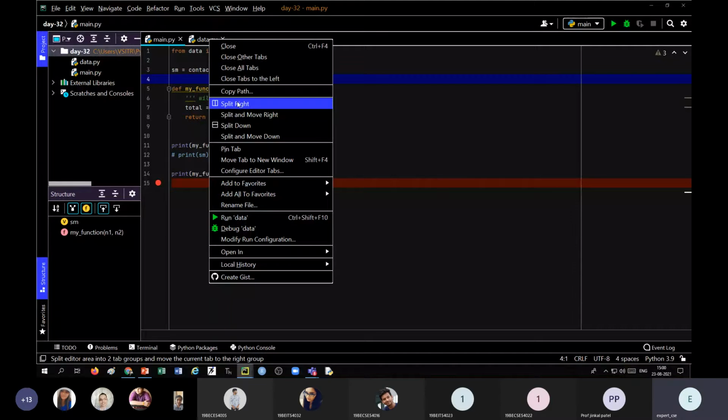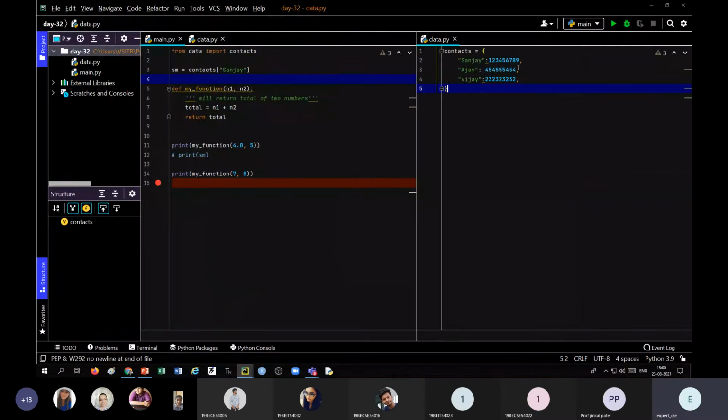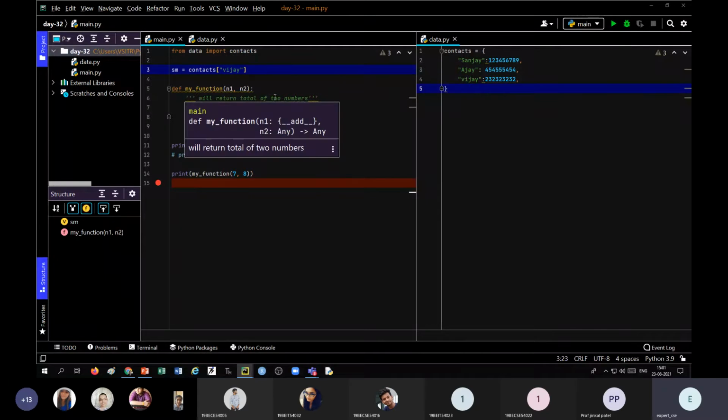You can split it and put it on the right hand side, so you can see another file on the right of this. You can immediately see it or simply copy and paste. So if I want to print the context of Vijay, see here and I can write. There will not be a mistake of capital V or small v. This is another advantage of PyCharm: you can write with more than one file side by side.